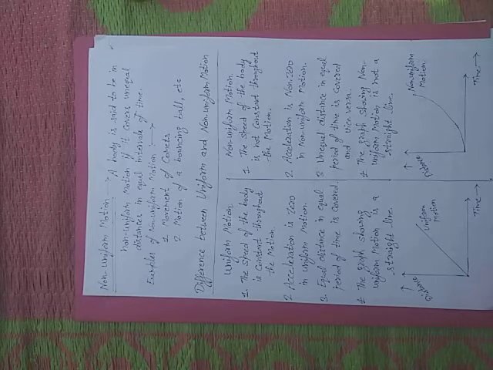Unequal distances in equal intervals of time is called non-uniform motion. The graph showing uniform motion is a straight line. The graph showing non-uniform motion is not a straight line. You can see the graphs are different for these two motions. The graph is drawn between distance and time.